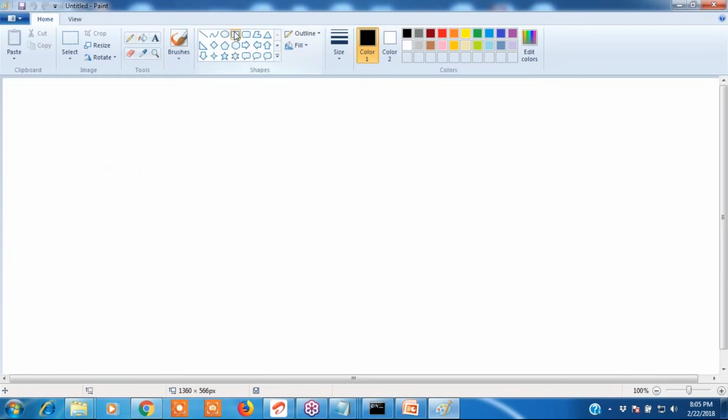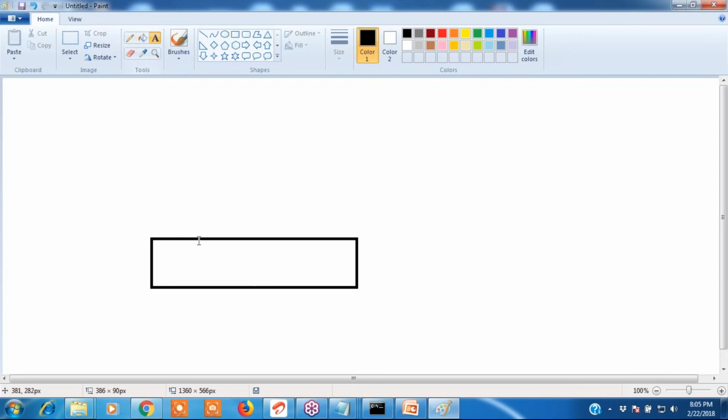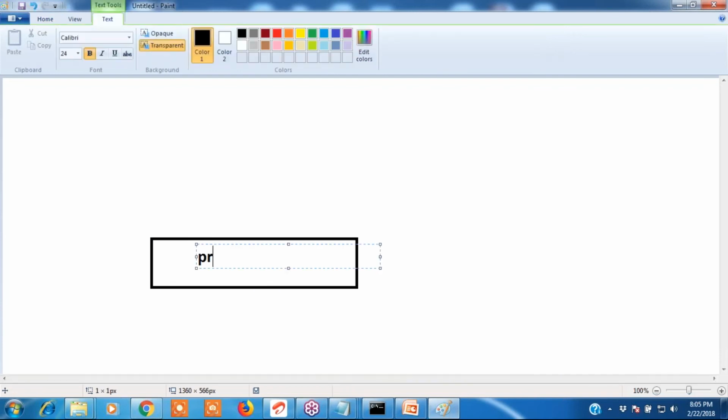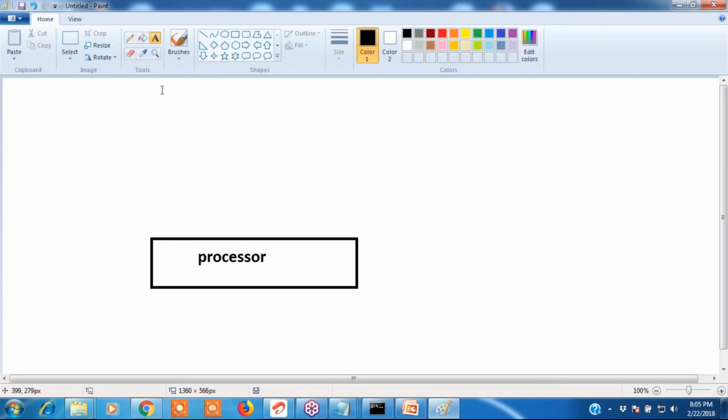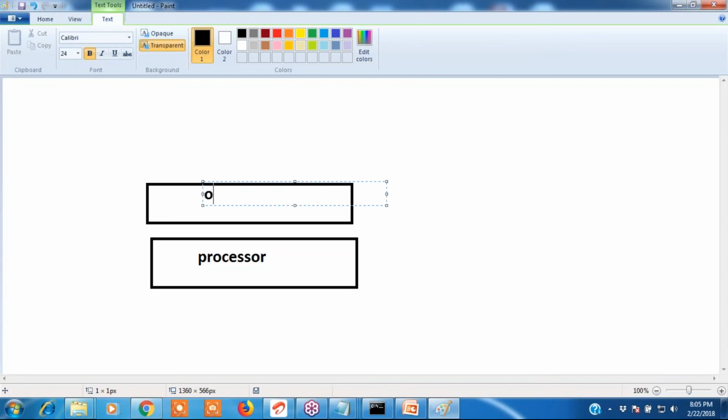Every computer has a processor, like an Intel processor or dual core processor. The processor is nothing but hardware. On this hardware, software will execute. That is called the operating system.